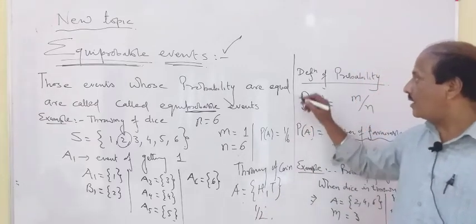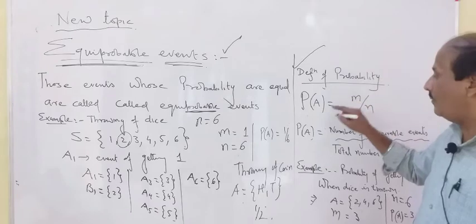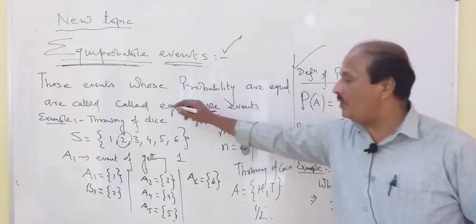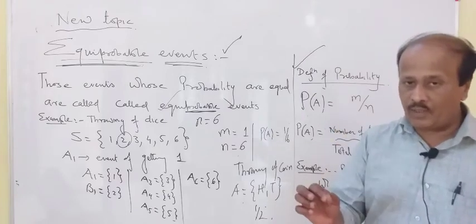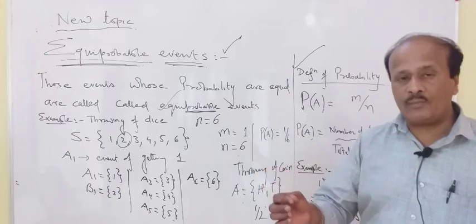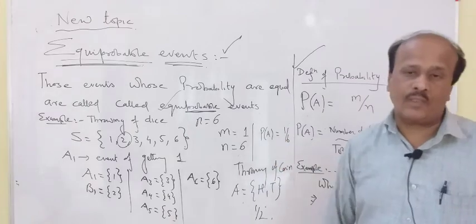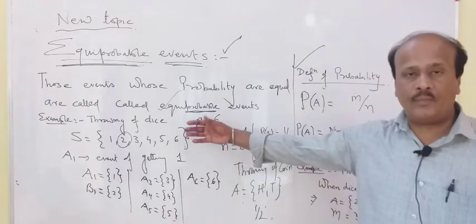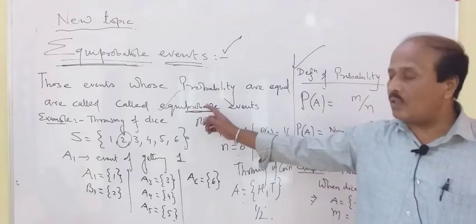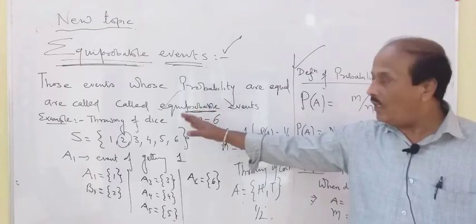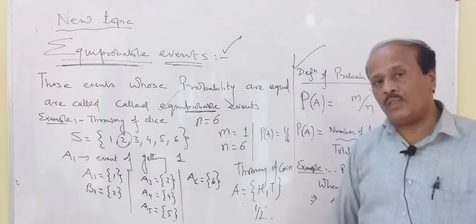So the formula which I told you for defining probability, we are going to use, and there we will be using the concept of equiprobable events. In the numerator, the favorable outcomes will have an equal chance of occurring, then we are going to use this. And remember, this formula was given by Karl Pearson after doing a lot of experiments. Now what we are going to do in the coming session is solve some more questions of 1.1, and we will be using this formula to solve 1.2 also. That we are going to do in our next session.